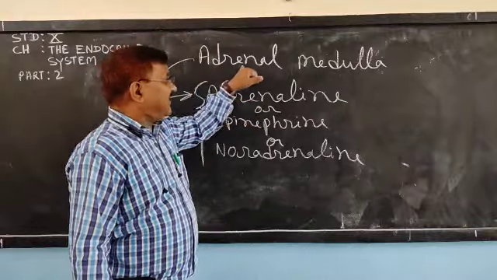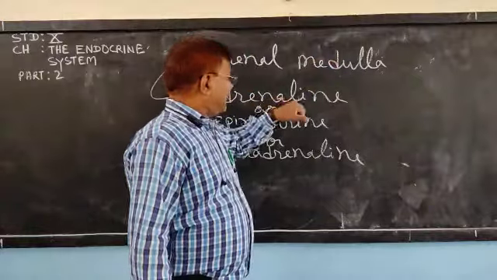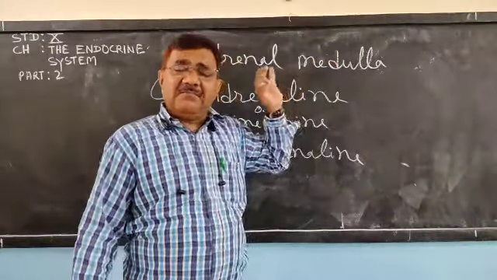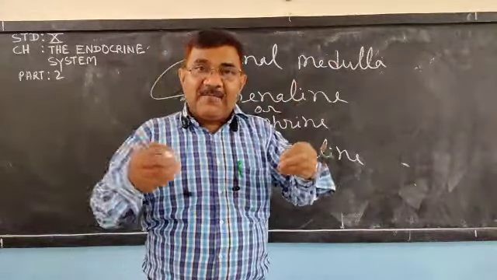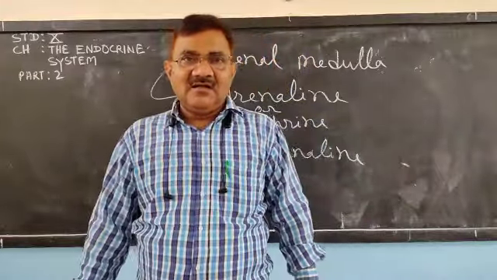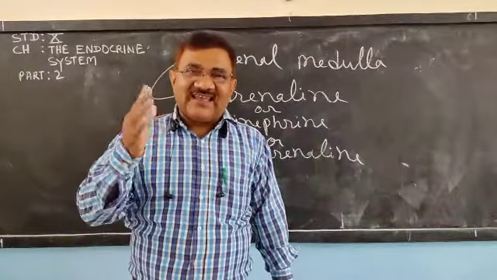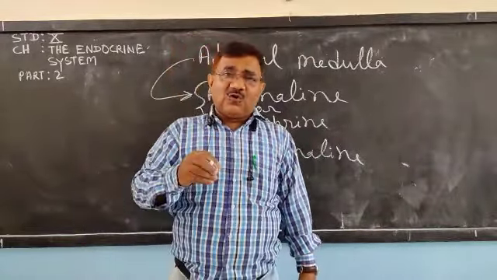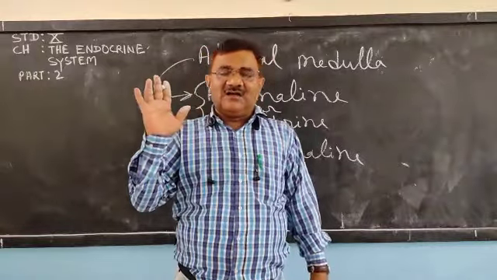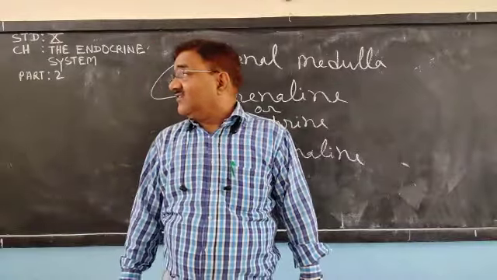As adrenaline is released by adrenal medulla, more amount of glucose is sent by the blood to the cell. As more amount of glucose is sent to the cell, more amount of energy is released.